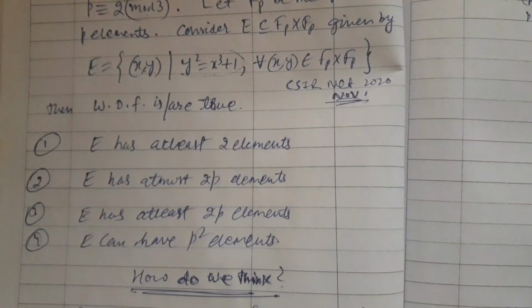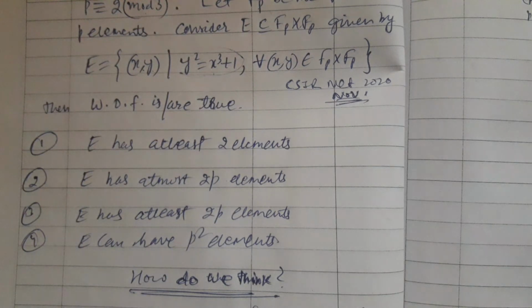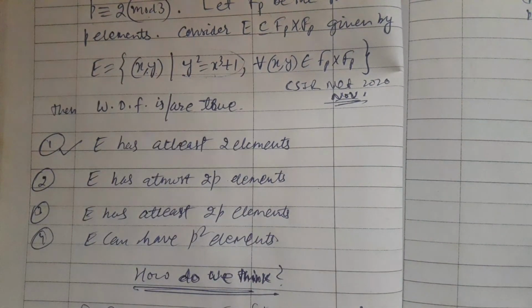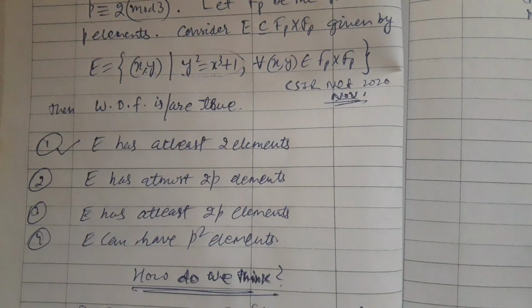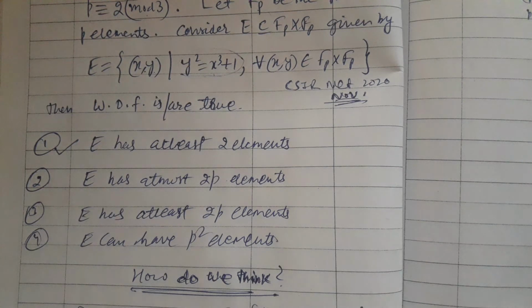Okay, let us see option first, which says that E has at least 2 elements. Clearly, whichever p one may choose, E must contain at least 2 elements, but can be more. So option first is going to be true clearly. Option 2 says that E has at most 2p elements, so the cardinality of set E cannot be 2p plus 1 or greater than 2p. It is always equal to or less than 2p.